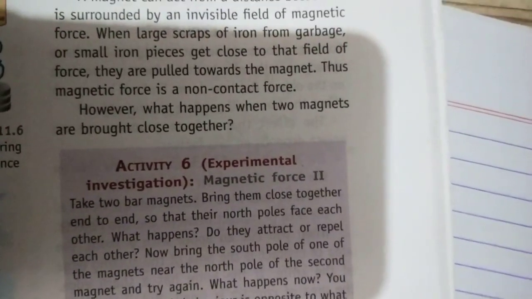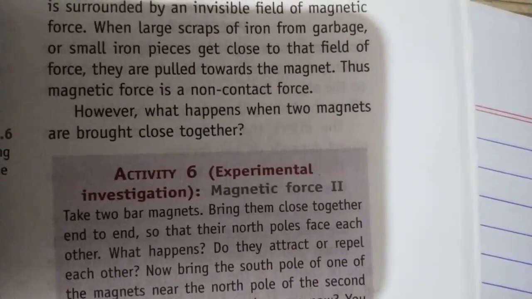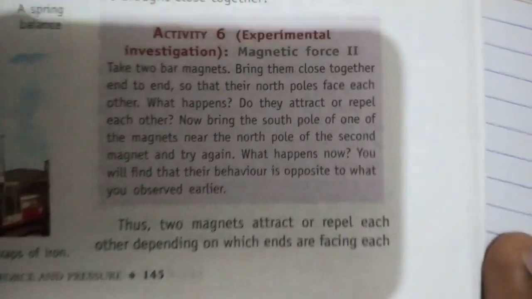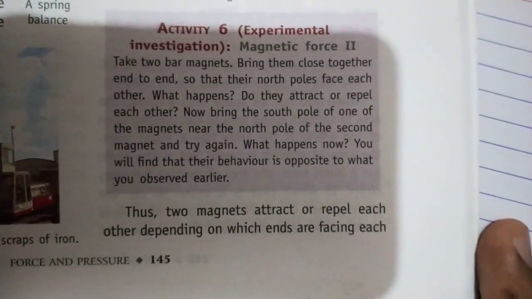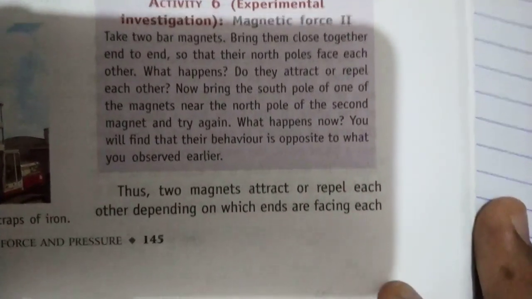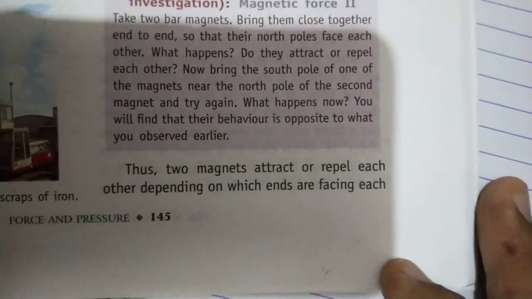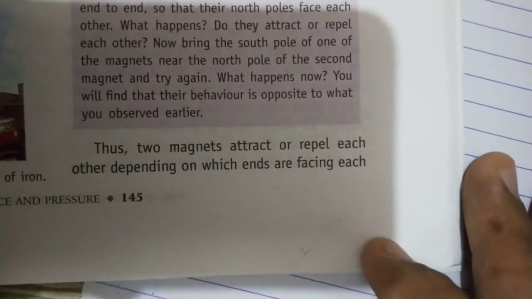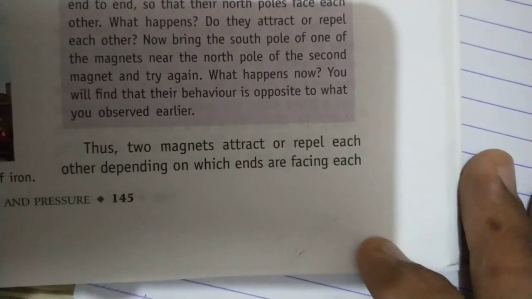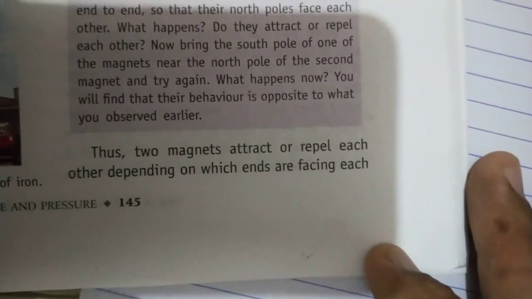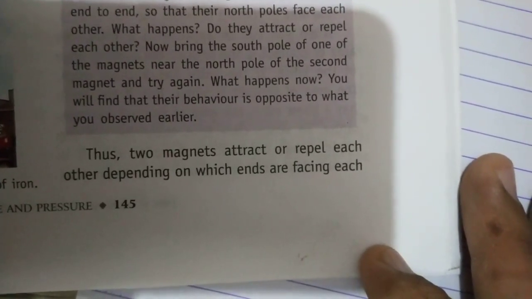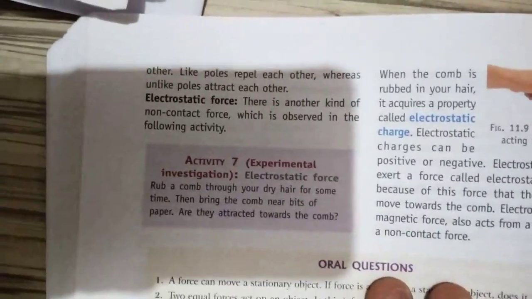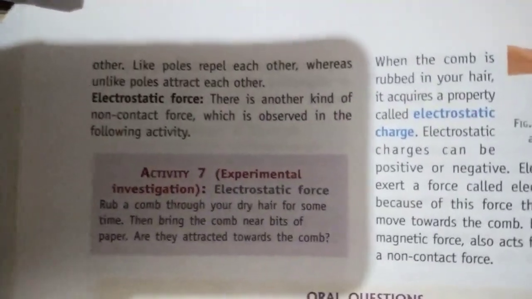However, what happens when two magnets are brought close together? Take two bar magnets, bring them close together end to end, so that their north poles face each other. What happens? Do they attract or repel each other? Now bring the south pole of one of the magnets near the north pole of the second magnet and try. What happens now? You will find that their behavior is opposite to what you observed earlier. Thus the two magnets attract or repel each other depending on which ends are facing each other. Like poles repel each other, whereas unlike poles attract each other.